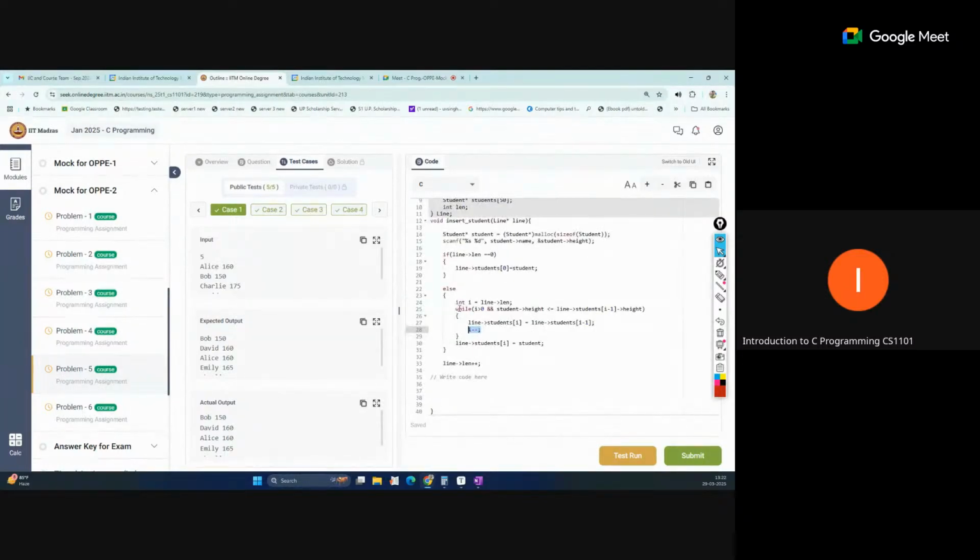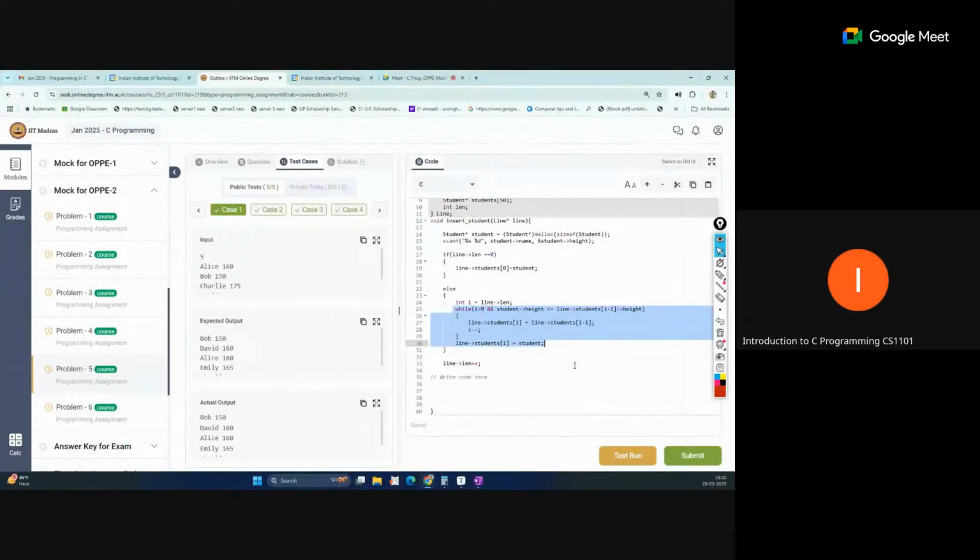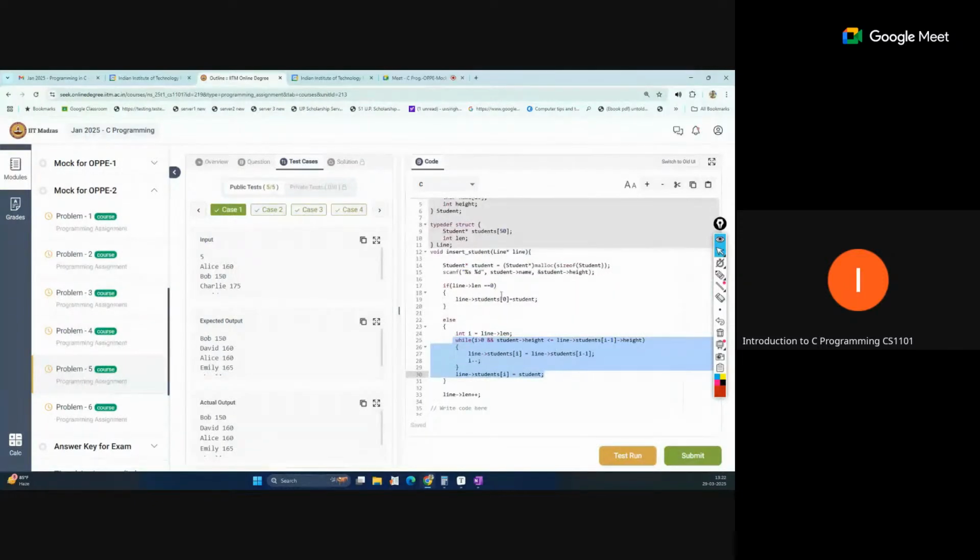Okay. So this code is actually sorting the student array. That is called the insertion sort algorithm. Otherwise, this is simple. We are reading the students, adding each student into the line array, and at the meantime, we are also sorting that. So, any doubt in any part of this code or logic, you can ask, because this is a little bit of a tricky question.